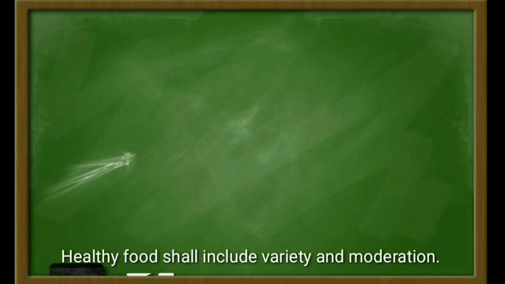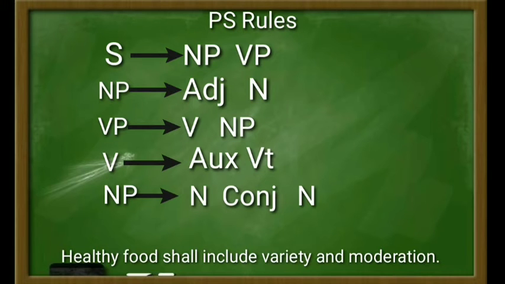And then for the PS rules, just as usual, let's start from the top of the tree diagram, or the biggest form of the sentence. It is the sentence itself, that falls into noun phrase and verb phrase, and then the noun phrase falls into adjective and noun, and then the verb phrase falls into verb and noun phrase, and then the verb consists of auxiliary and verb transitive, and then the noun phrase consists of noun, conjunction, and noun.